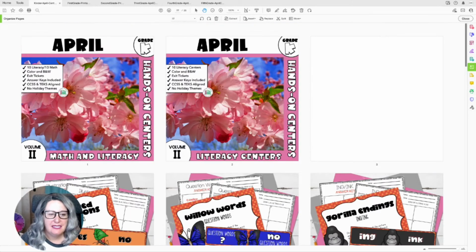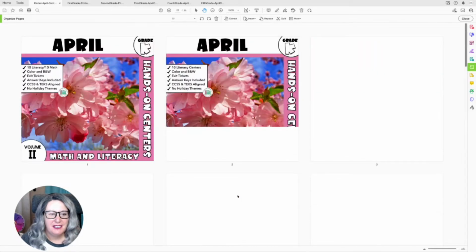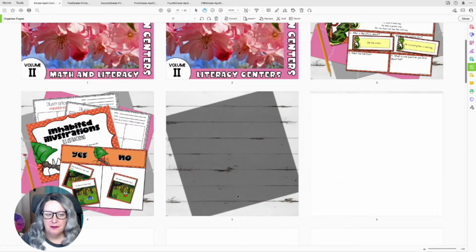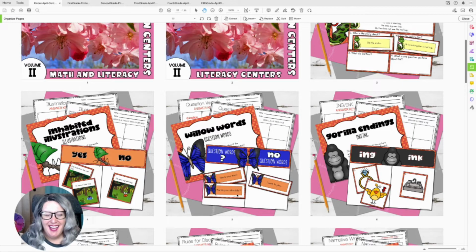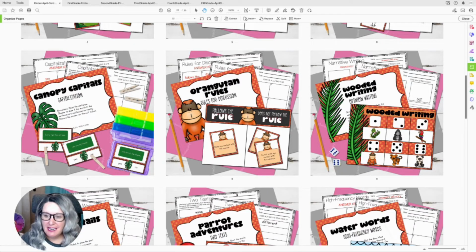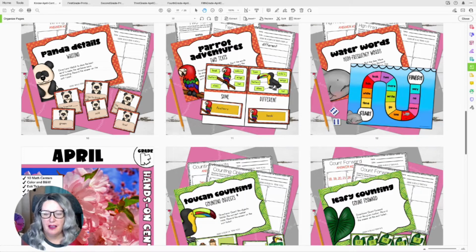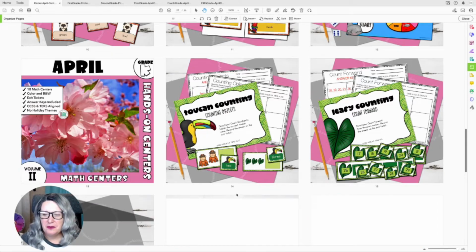We have capitalization. Oh, I went the wrong way. I apologize. We have capitalization. And then we have rules for discussion. We have opinion writing where they get to roll some dice and they get to work on a little bit of writing. And then we have another writing resource. We have two texts where they're going to be comparing two texts. I love it. High frequency words.